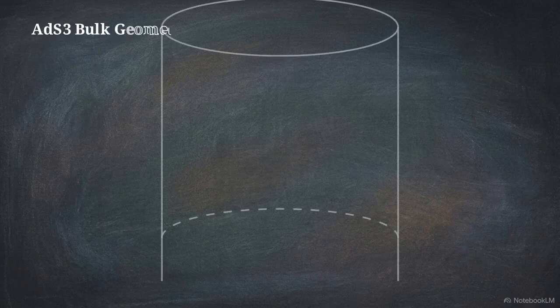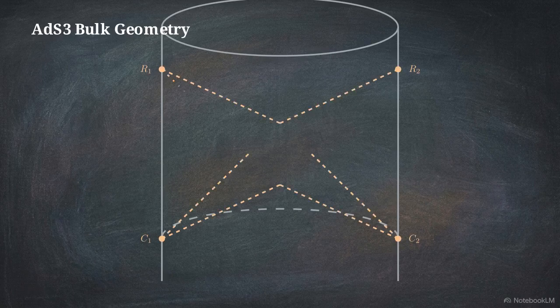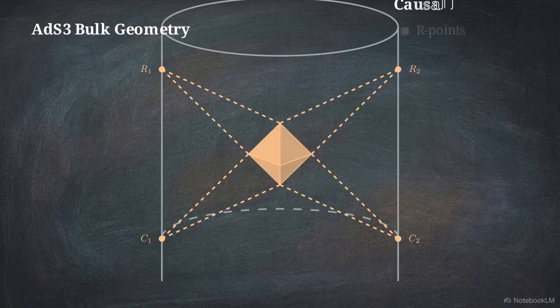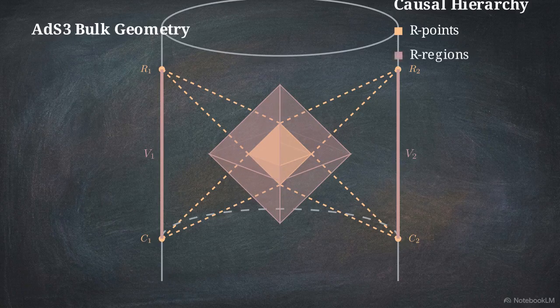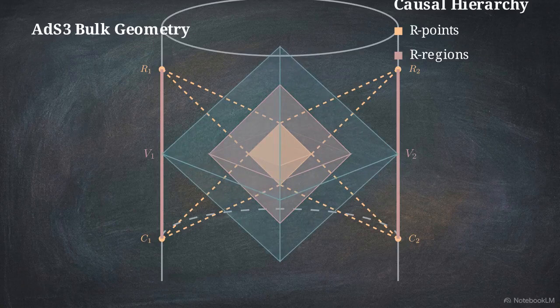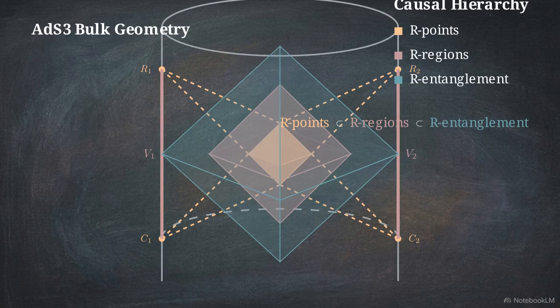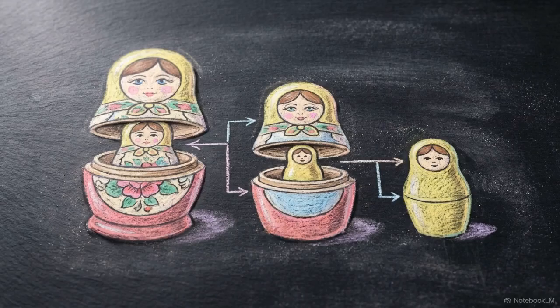We map the specific architecture of this space by layering the bulk causal regions. First, we identify the pure bulk scattering zone, R points, which is the literal intersection of the light cones from our input and output points. Next, we map R regions. This larger causal diamond is generated by the futures and pasts of the boundary regions themselves, perfectly encapsulating the inner scattering zone. Finally, we define R entanglement, representing the exact intersection of the full boundary entanglement wedges, which engulfs the previous two layers. We refer to this nested structure as a metric doll topology.